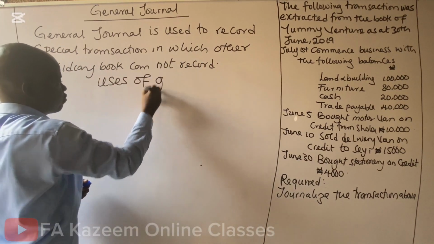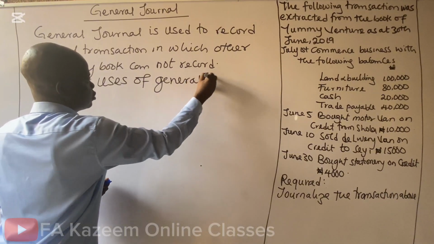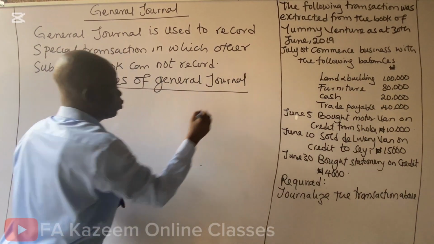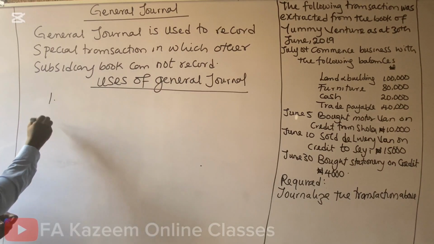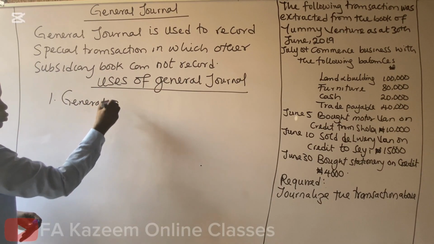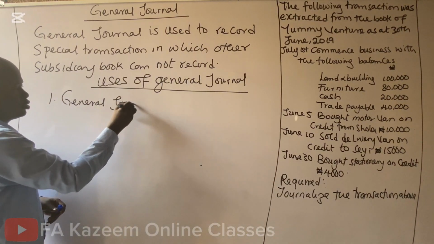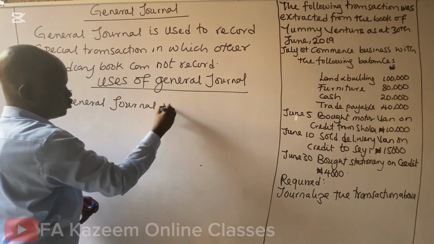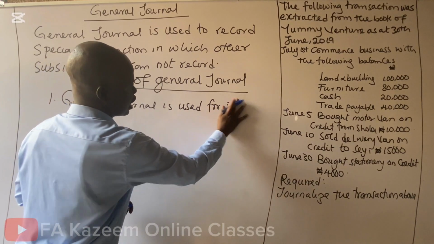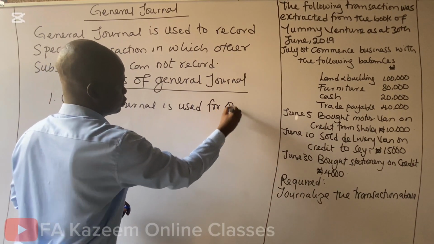Uses of general journal. One, general journal is used for opening and closing balances.